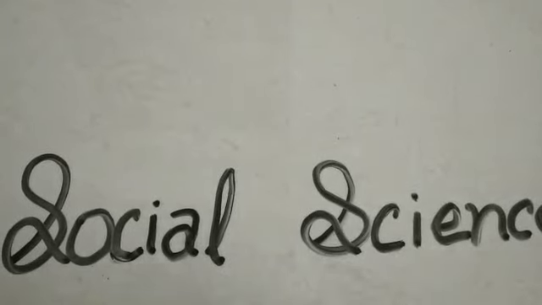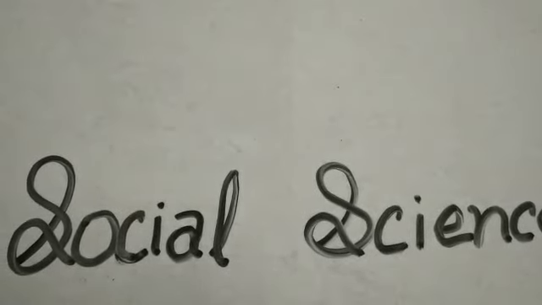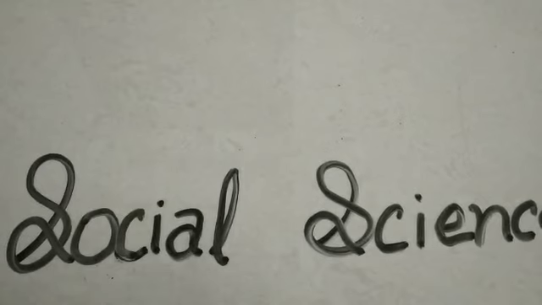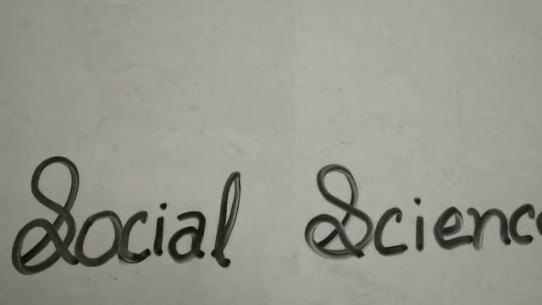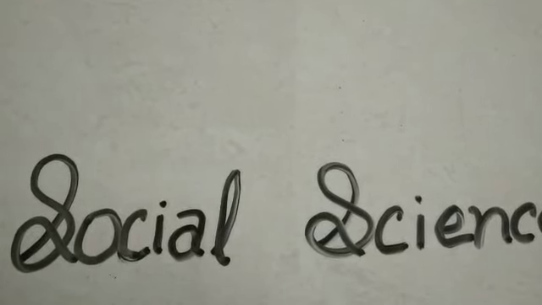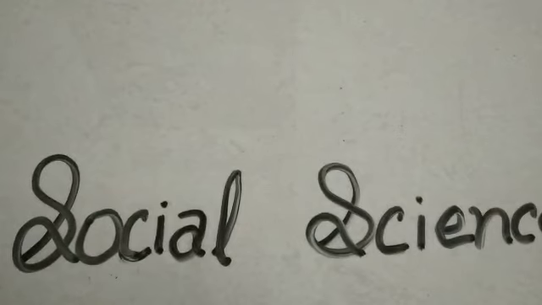Hello everyone. Today we are going to see the introduction of social science. When students study in school, in classes 1, 2, 3, 4, 5, they have one subject like EVS, and afterwards social studies. But when they reach class 6, the subject that is social science is categorized into 3